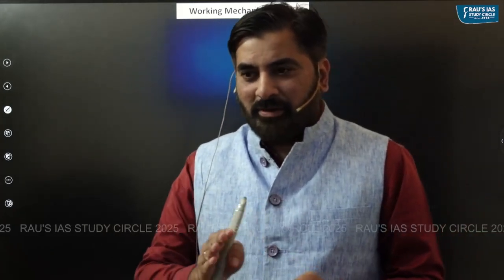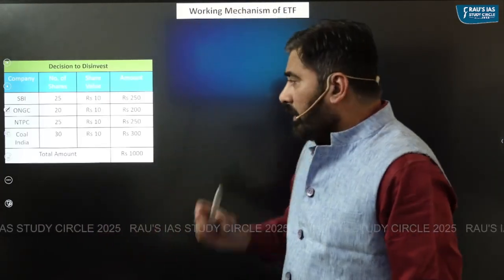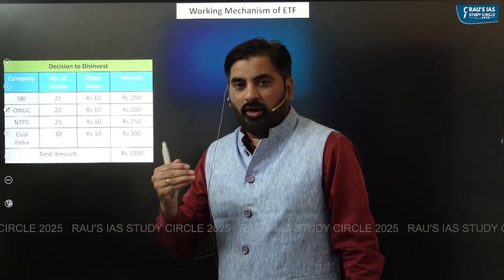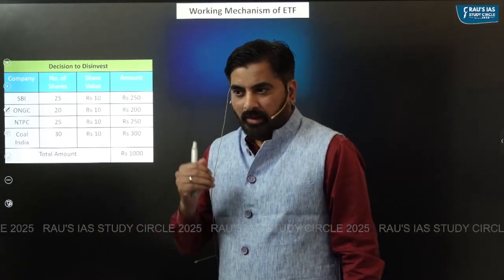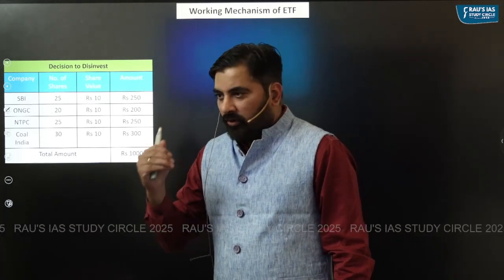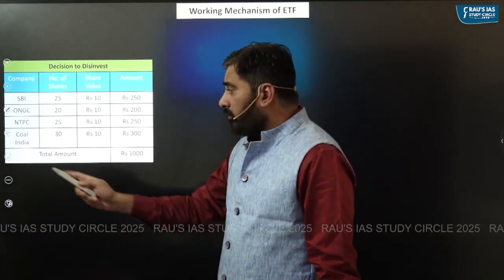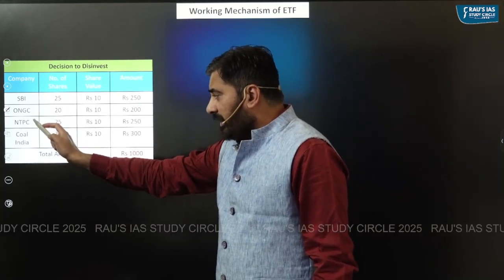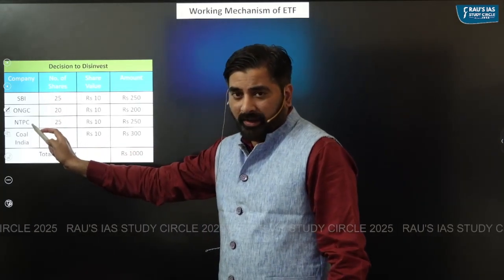For that, let me just give you a simple example. Let's say Government of India wants to undertake disinvestment of PSUs. Let's say the government wants to sell the shares of 4 PSUs, that is SBI, ONGC, NTPC and Coal India.